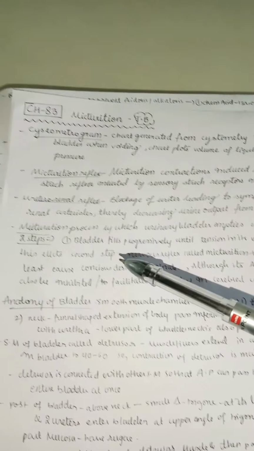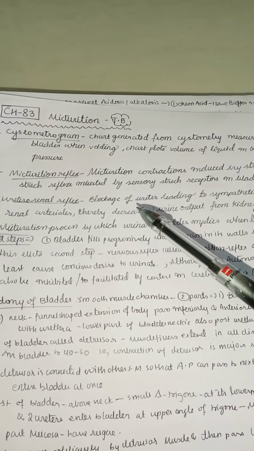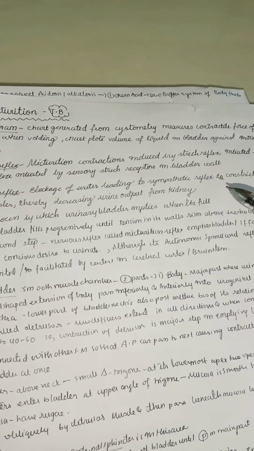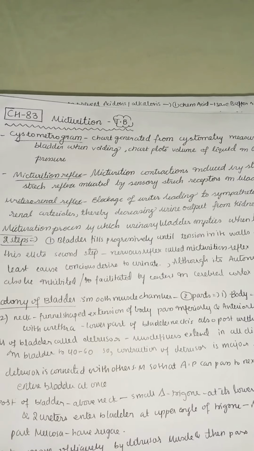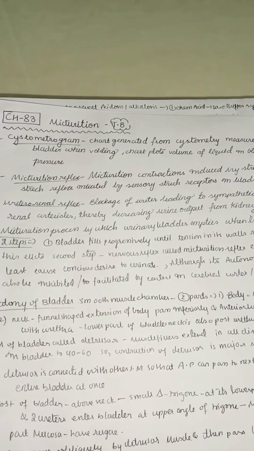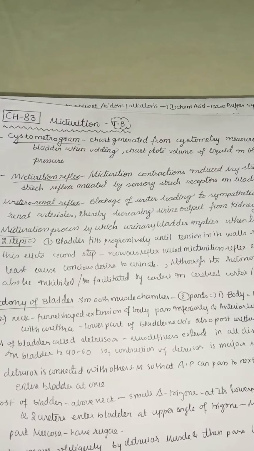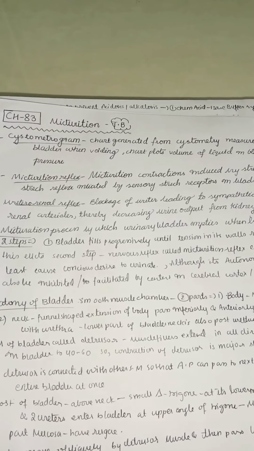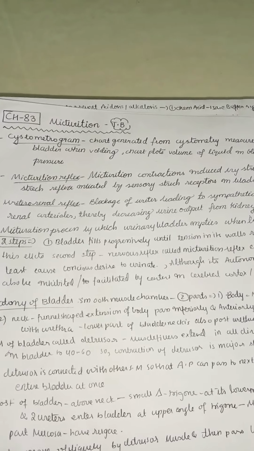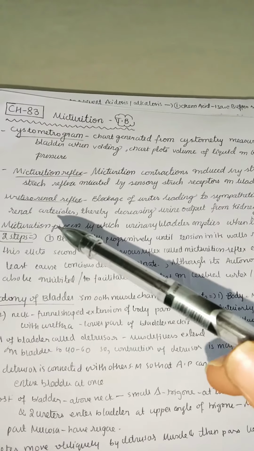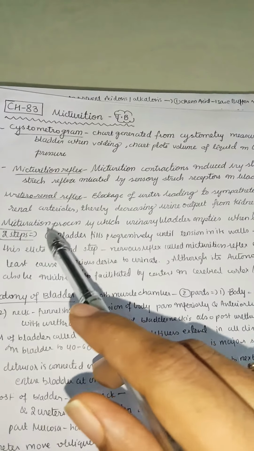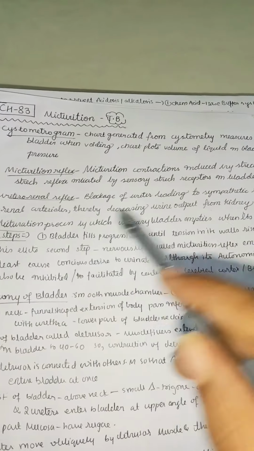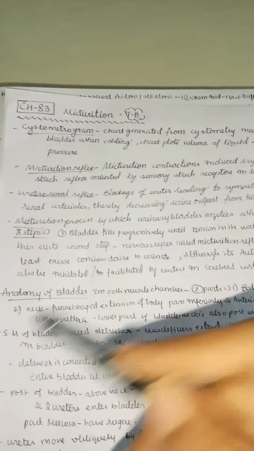Here you can see the blockage of the ureter leading to a sympathetic reflex to constrict renal arterioles. Normally for urination the parasympathetic nervous system acts, but whenever we want to block the urine, the sympathetic system comes into action. When the sympathetic system comes, it causes constriction of the renal arteries. As the renal arterioles are constricted, they decrease the urine output from the kidney.